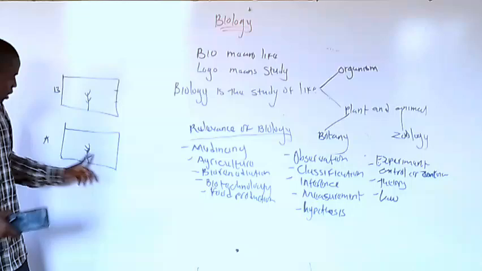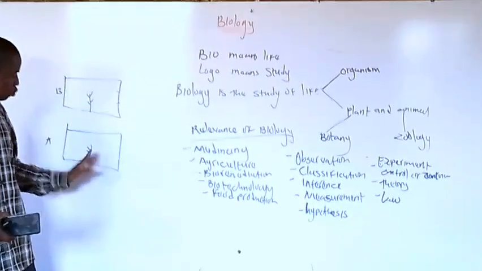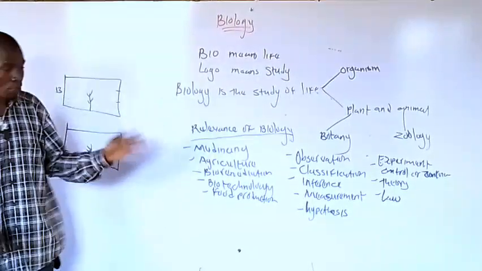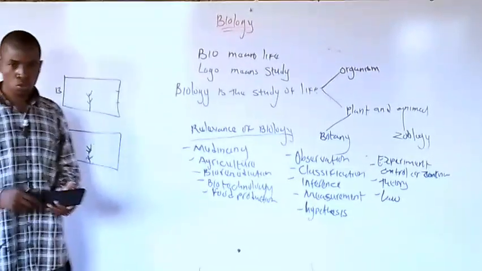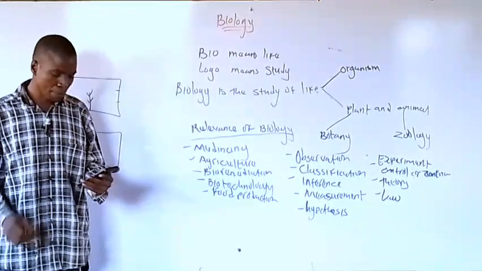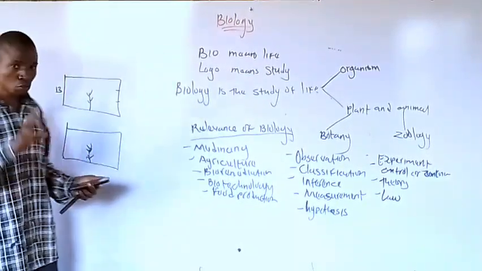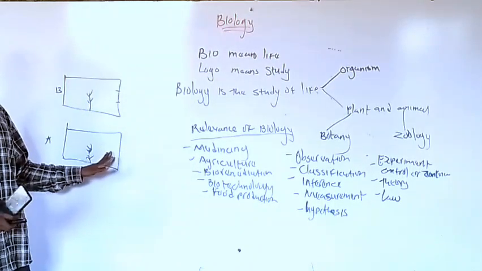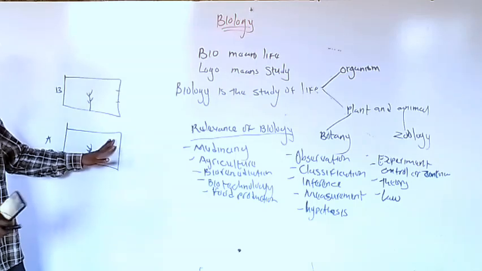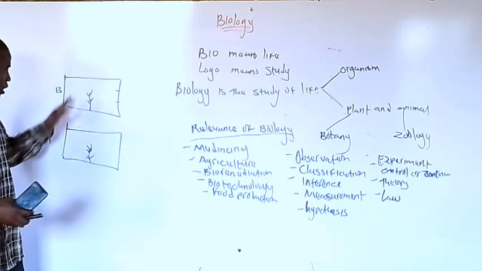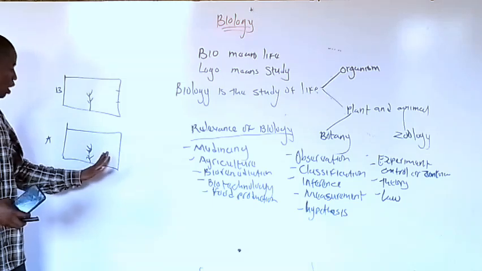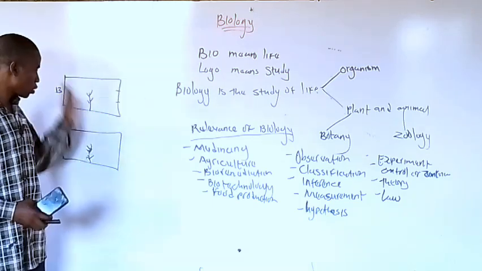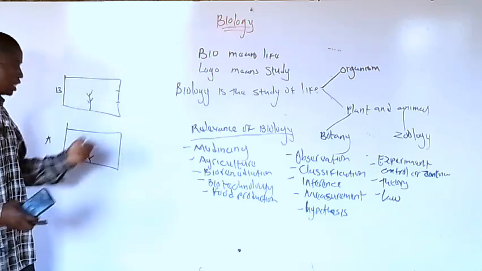The experiment is we want to check whether this one, when it's exposed to the sun, will bend to the sun. We plant it and we write. Another one is apparatus. What are the apparatus that we need to carry out this experiment? We use two bowls with covers. We plant one here and we plant another one here. We cover this one, and those are the apparatus we need.